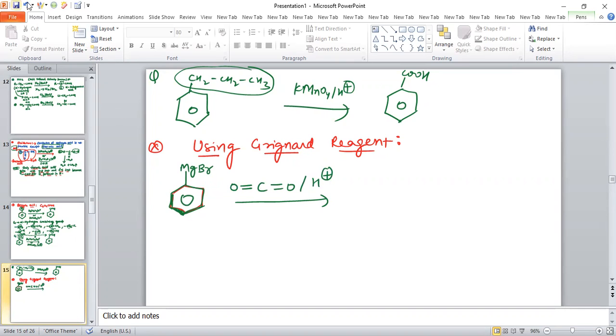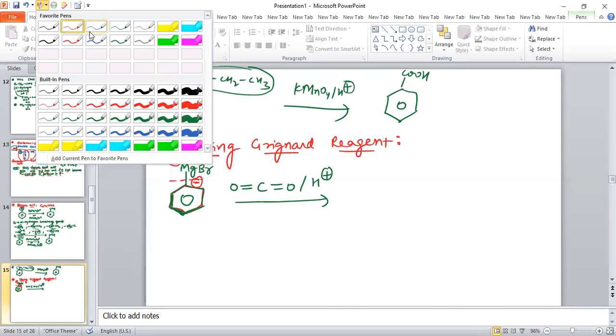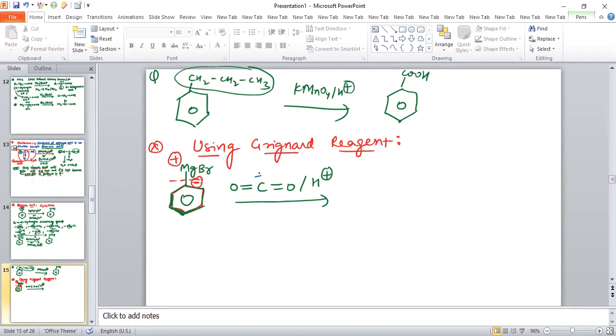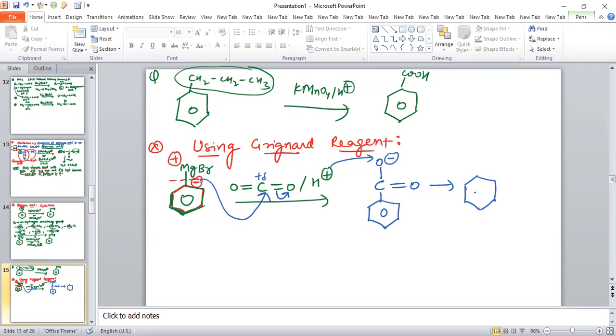So what happens? Because this bond is polar, magnesium will get positive and carbon will get negative. Because this carbon of CO2 is electrophilic, this nucleophile will attack on this carbon. At the same time the pi bond will break, there is a negative charge on oxygen, and the benzene gets attached on this carbon, with C double bond O. Because acidic medium is there, H plus attacks. After the attack of H plus, this will convert into benzoic acid.